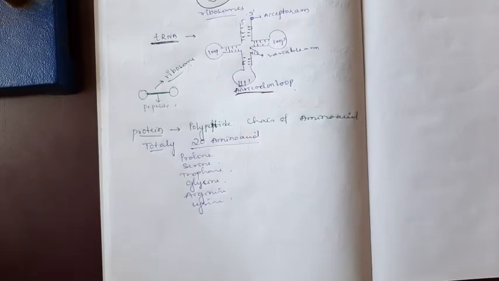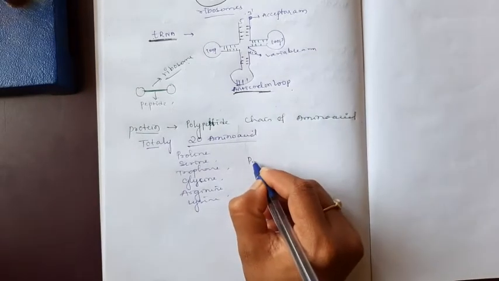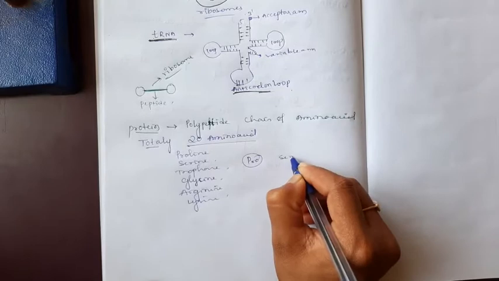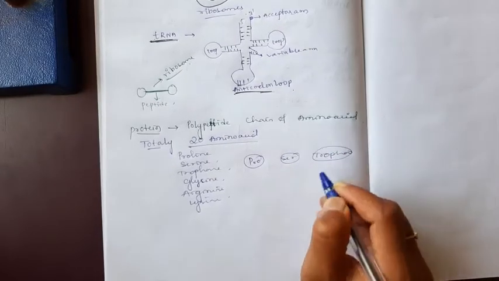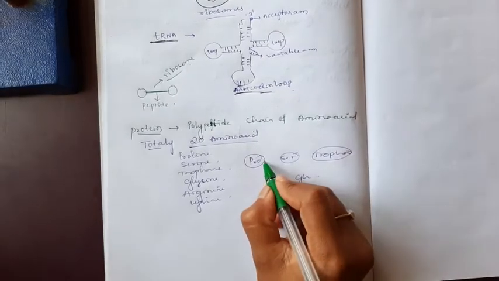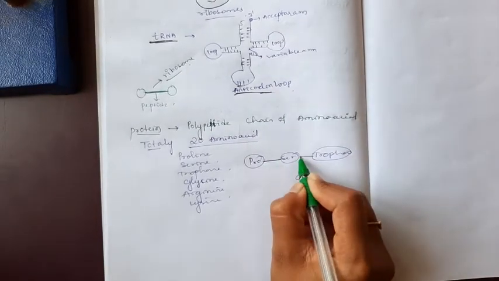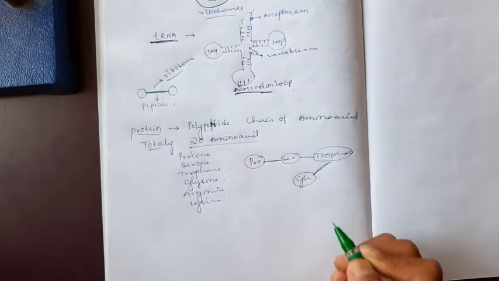Okay, the protein is a polypeptide chain of amino acids. First there should be proline, serine, tryptophan, glycine. In between these amino acids there is a bond known as a peptide bond.